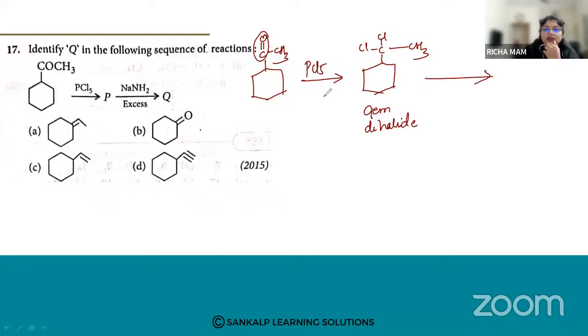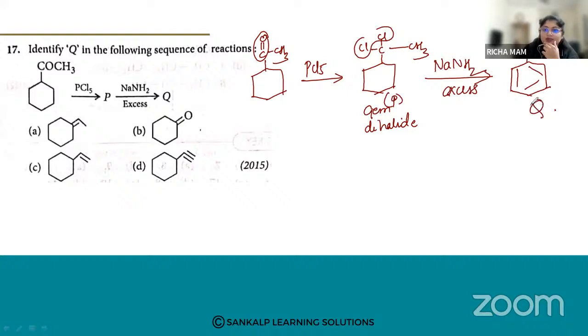Now further, this is your P, then it is reacted with sodium azide, an excess of sodium azide. So when you have sodium azide, here your Cl atoms will be removed and you're going to get triple bond CH.